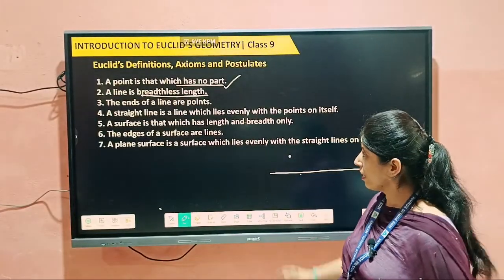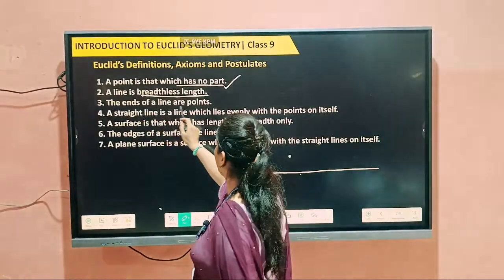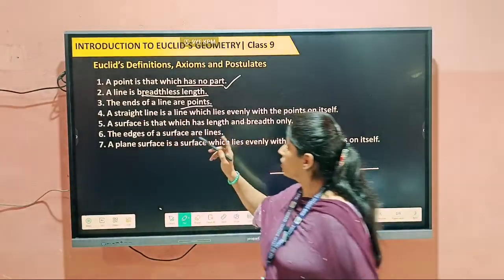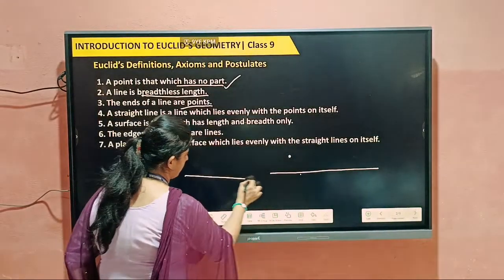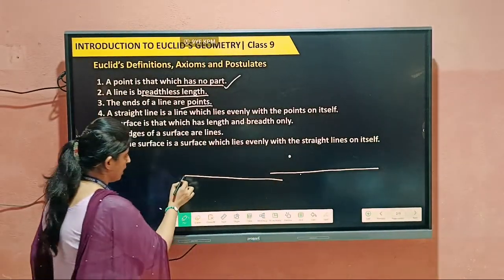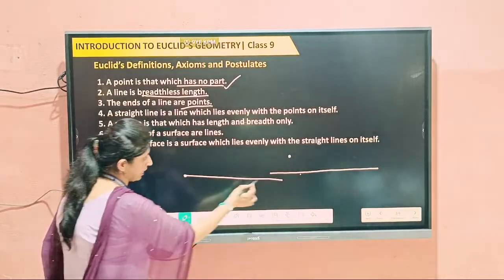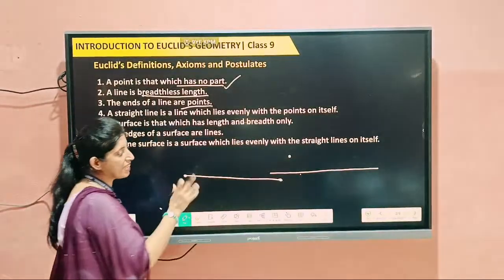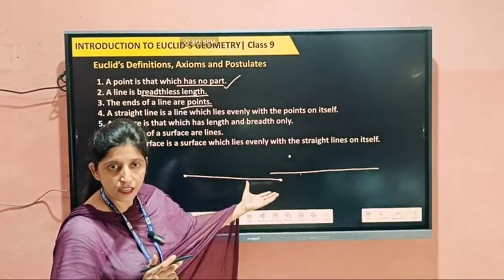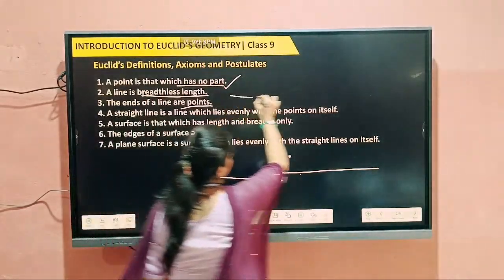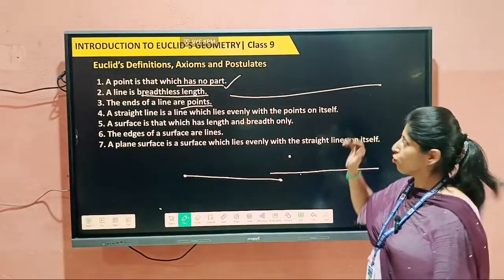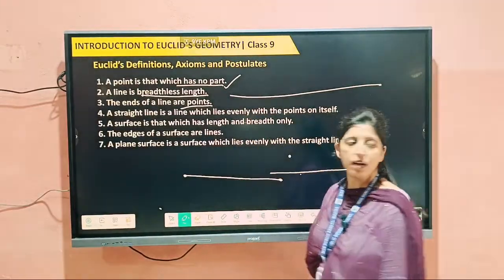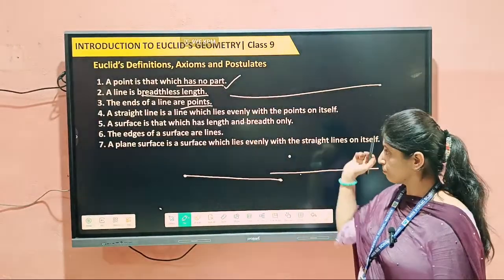Next, the ends of a line are points. If we talk about a line, and it ends at this point, then the ends of the line are called points. Like, suppose this line goes till here. Now what is this? This is a point. So the end of a line is called a point.